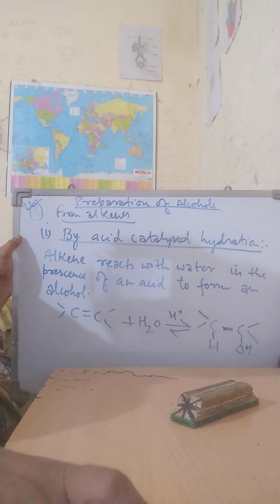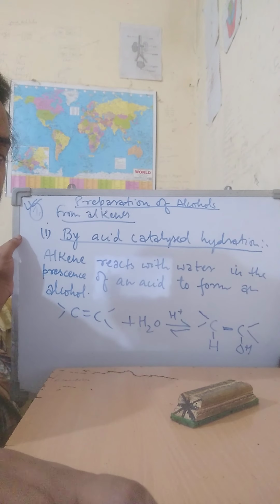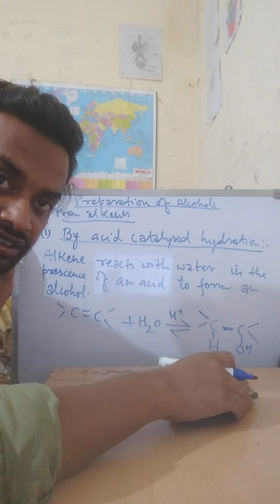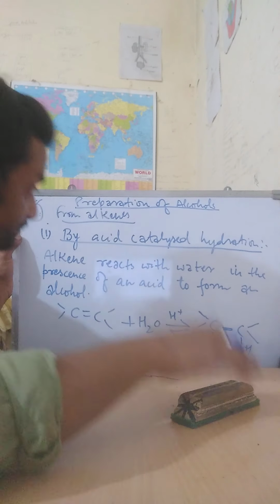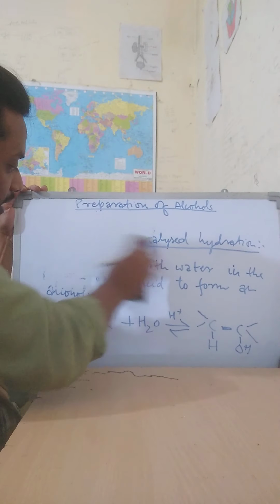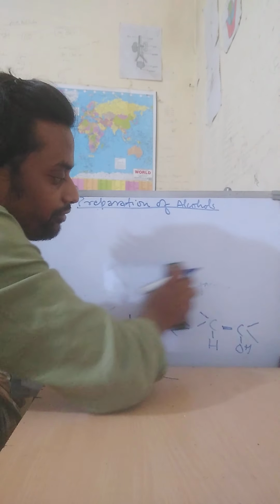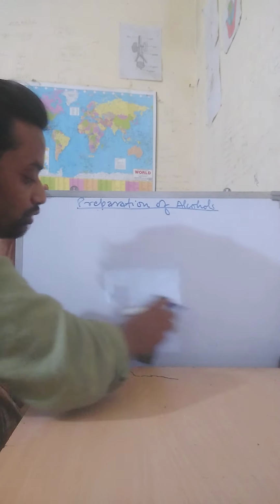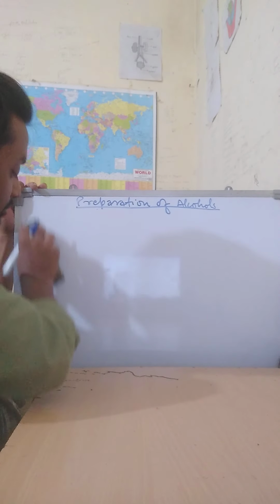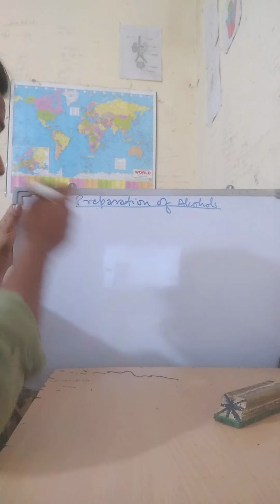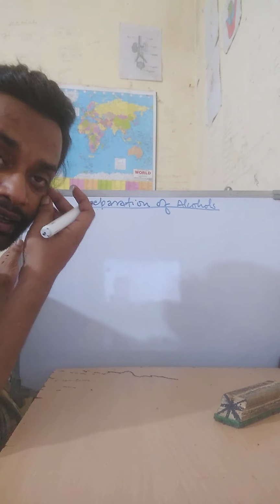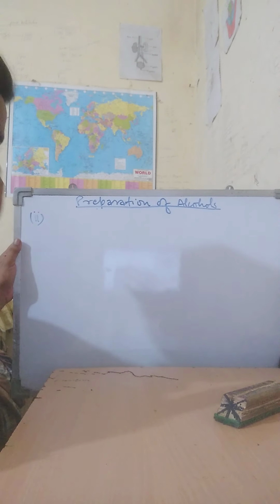Now the second one is by hydroboration oxidation. It is also from alkenes. How can we form alcohol? So the second method from alkene is hydroboration oxidation.